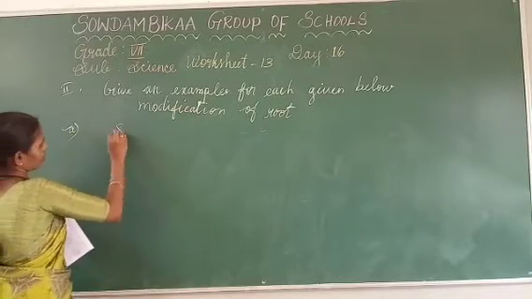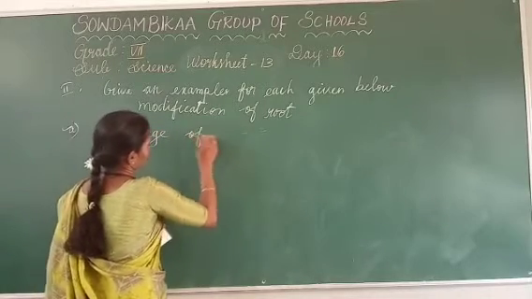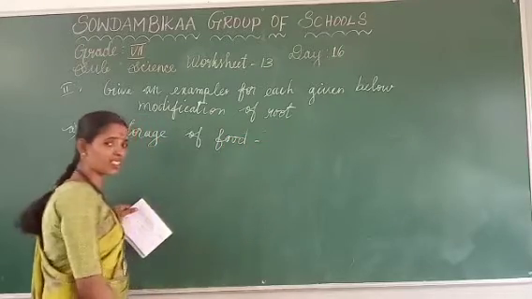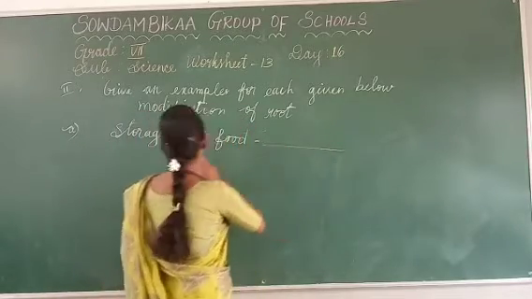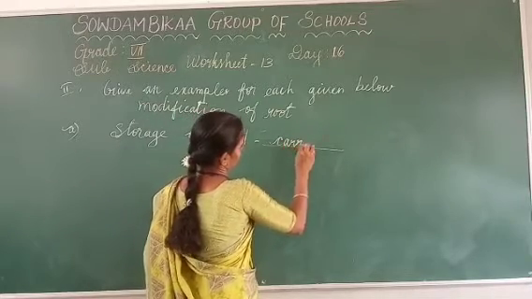A. What is an example of storage of food? We can give any example: carrot, beetroot, radish and turnip. You can write any one of them. We can write carrot. It's a correct answer.